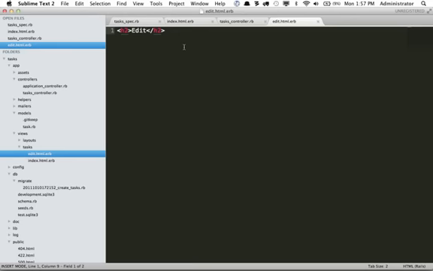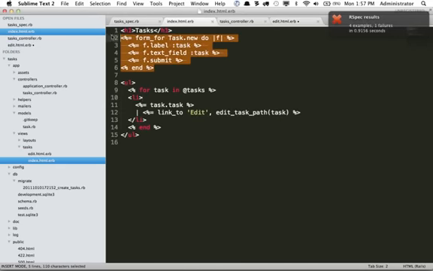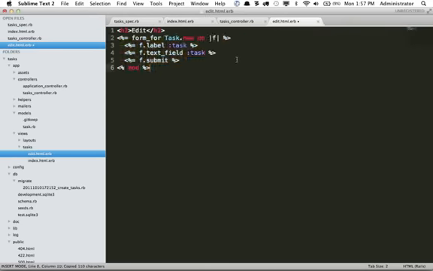Now this view should display the form. But let's think about it. It's going to be more or less the exact form that you see here. So we could copy that and paste it in, but then we're duplicating and we're repeating ourselves. So why don't we create a partial?